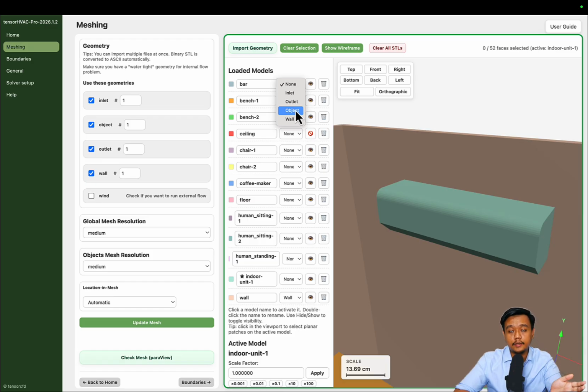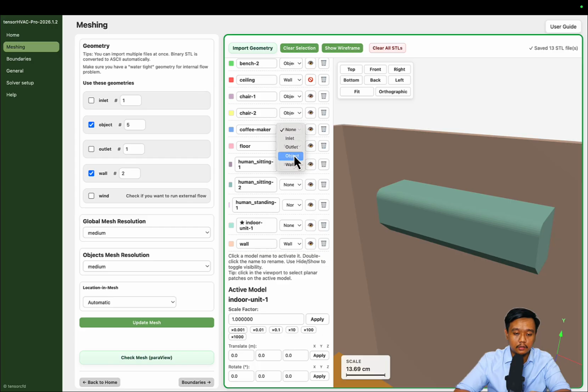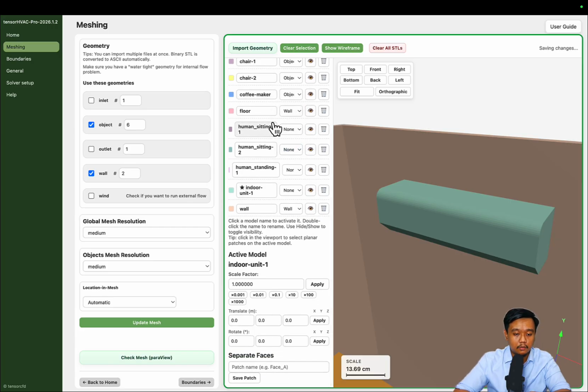And object and wall are essentially the same. The difference will be just in the mesh resolution. If you select this part as an object, it will have better resolution. Okay, let's define it one by one. Ceiling we will use as wall. Chair is object, coffee maker is object, floor, wall, and the humans of course are objects. The indoor unit is object, and the wall is obviously wall.